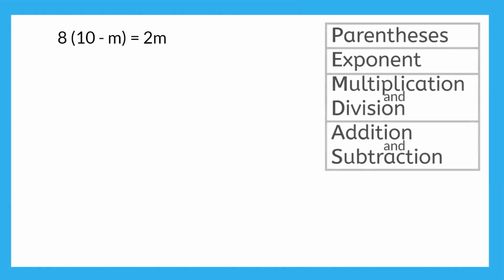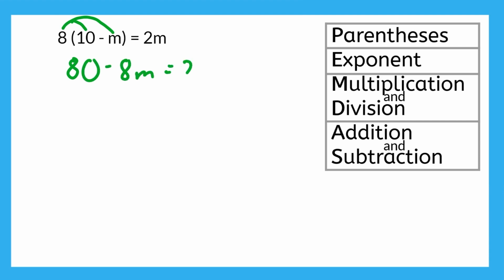There are parentheses, but the inside has us subtracting unlike terms, which we can't do. So we'll move on. No exponents. There is multiplication, 8 times the stuff in parentheses. To multiply that, we need to distribute the 8, multiplying both 10 and m. 8 times 10 is 80, minus 8 times m, which is just 8m.